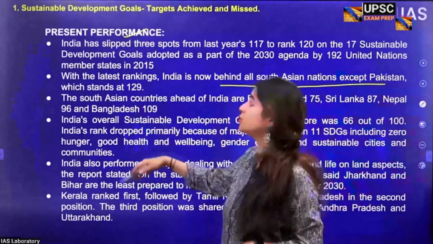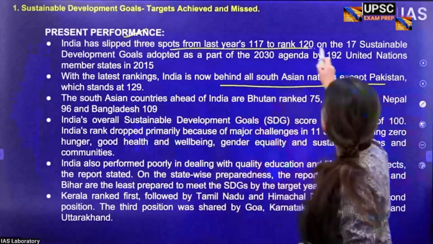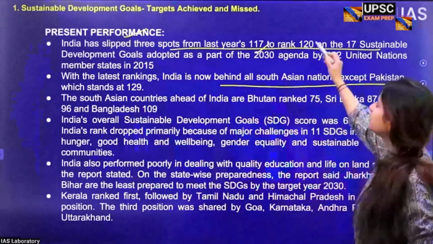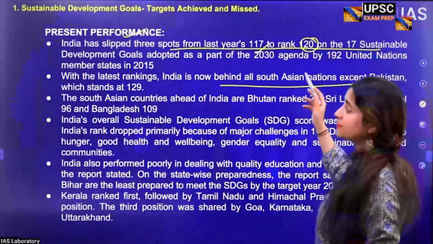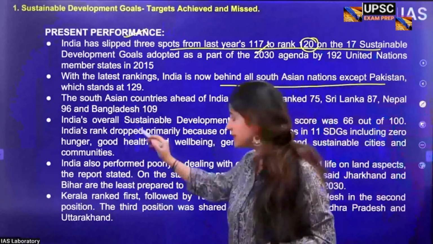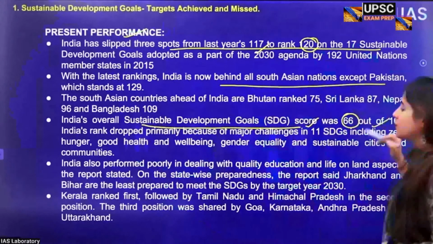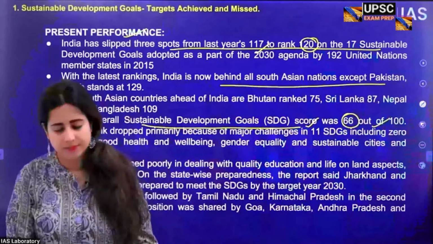We also know that India has further slipped in its ranking in achieving the 17 SDGs, because from 117 the rank has fallen to 120 now. And apart from Pakistan, India is way behind the South Asian average as well. India's overall sustainable development goal score was 66 out of 100. Again, that's pretty bad. Why have we lagged behind so badly?